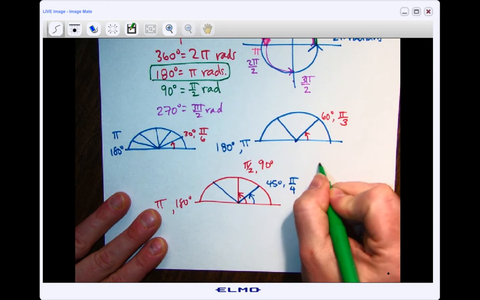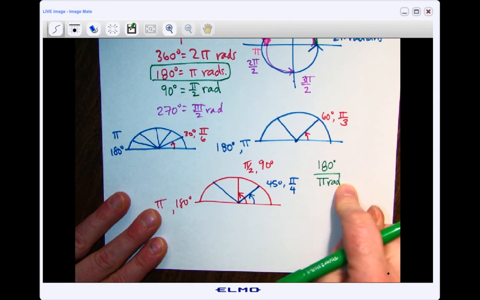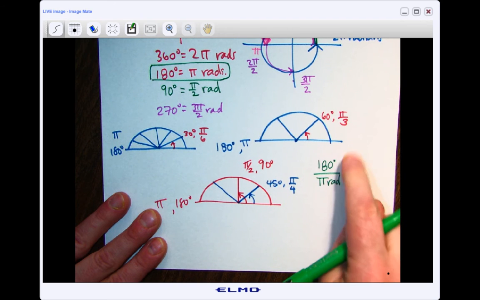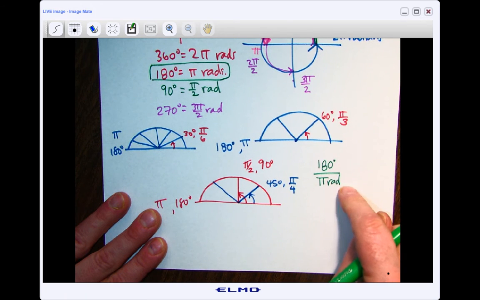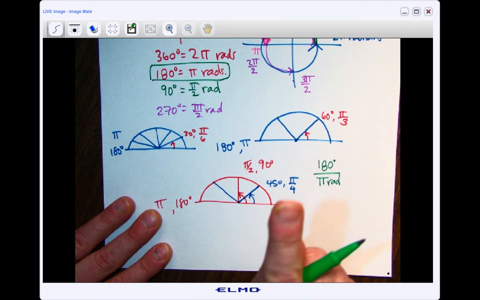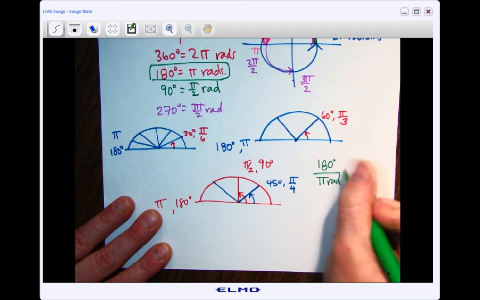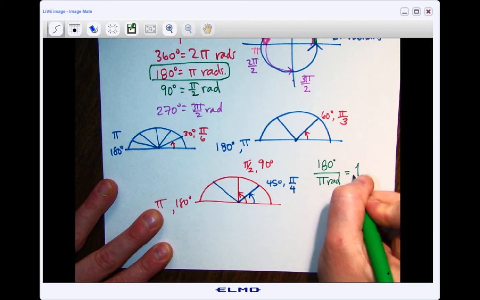And we think of 180 degrees as the same as pi radians. So I made a proportion. I'm comparing the degrees to the radians. And this is a fraction that's equal to 1. Do you see that? They're equal to each other.